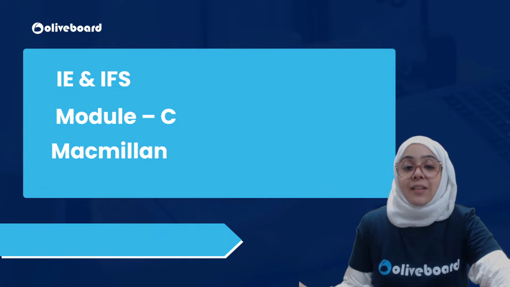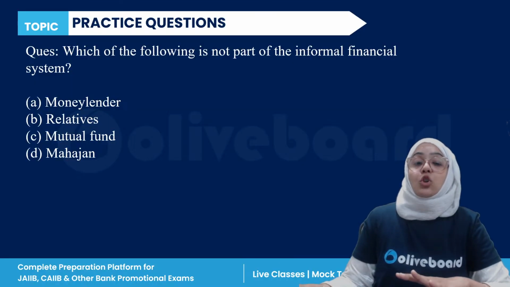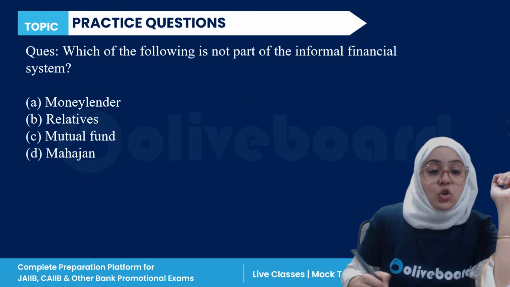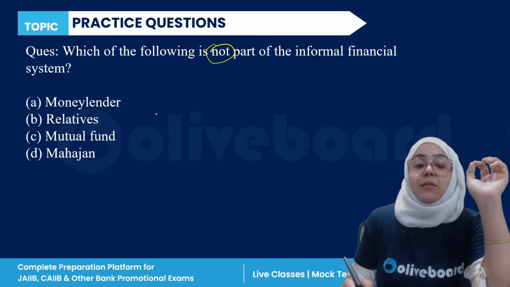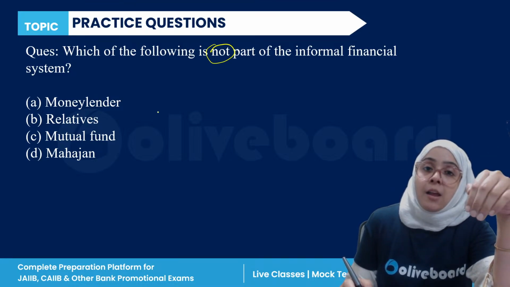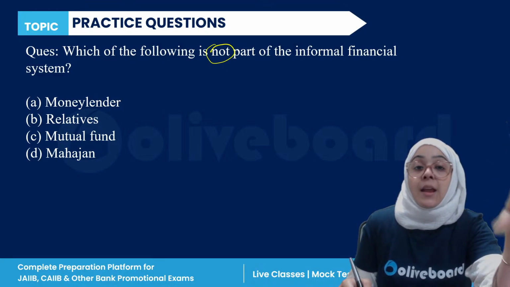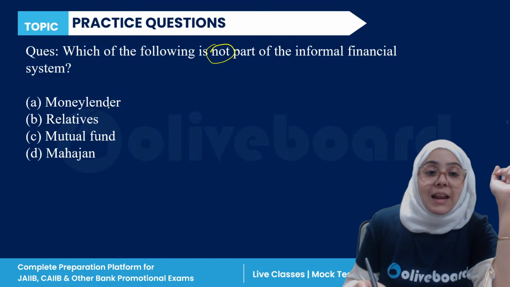So let's start discussing this topic. The very first question is, which of the following is not a part of informal financial system? The financial system can be formal, or it can be informal. The options are: money lender, relatives, mutual fund, or mahajan.